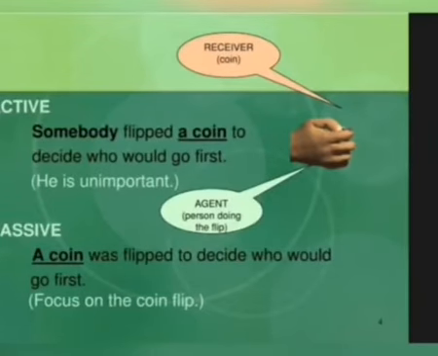Somebody flipped a coin to decide who would go first. In this sentence, the agent is the person doing the flip. What did he flip? He flipped a coin. So here, a coin is the object, a coin is the receiver of the action. So, in this sentence, he is unimportant. In passive voice: a coin was flipped to decide who would go first. So, in this sentence, the focus is more on the coin flip rather than the doer of the action.